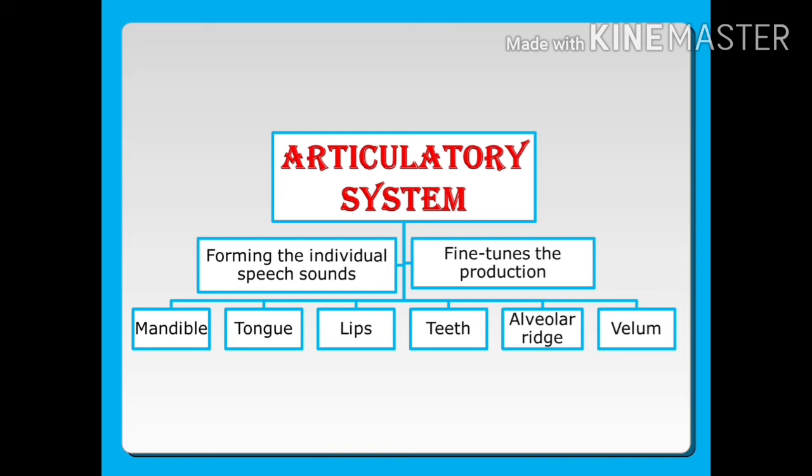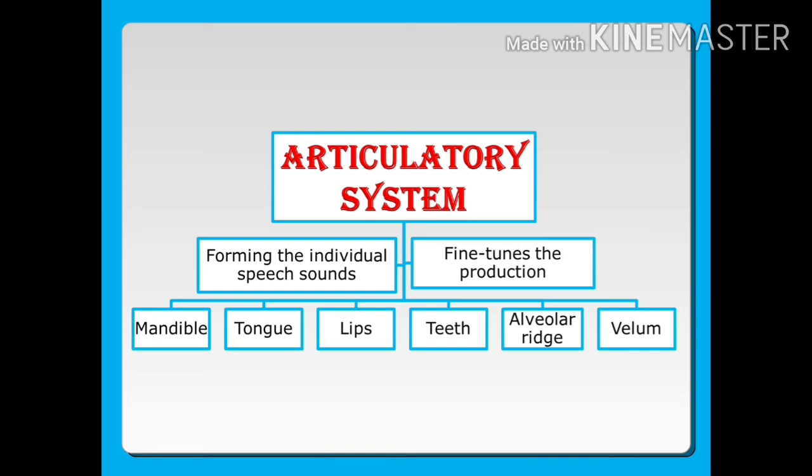Mandible, or lower jaw, is the bone that forms the lower part of the skull along with the maxilla.